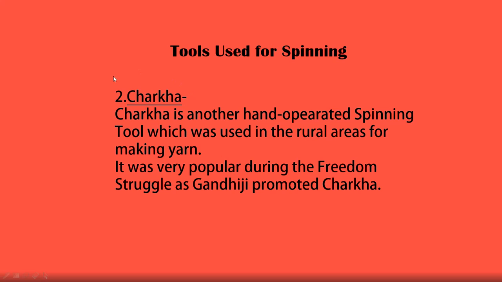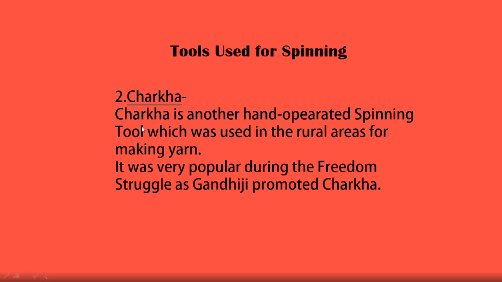Now the second tool used for spinning is the charkha. The charkha is another hand-operated spinning tool which was used in rural areas for making yarn. It was very popular during the freedom struggle as Gandhiji promoted the charkha, because Gandhiji wanted Indians to be self-reliant. He wanted to show the Britishers that we can be self-reliant, like our Prime Minister is also saying about being Atmanirbhar, or self-reliant. In the same way, Gandhiji wanted all Indians to spin their own clothes.